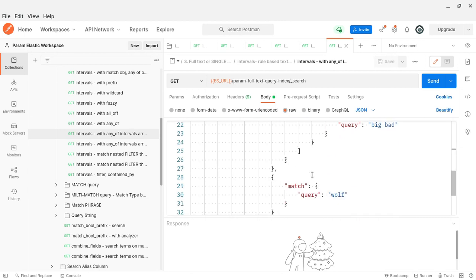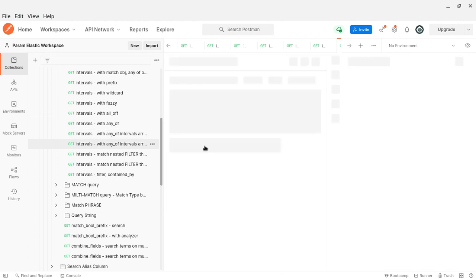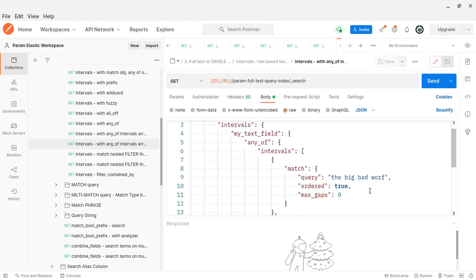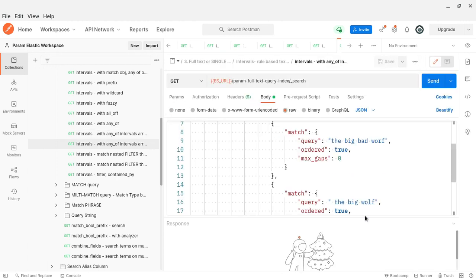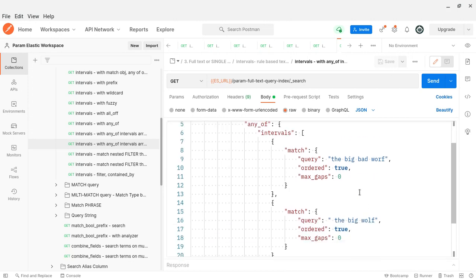That's the pitfall, so we can rewrite the query like this: intervals, the big bad wolf, or the big wolf. This is how it has to be rewritten.